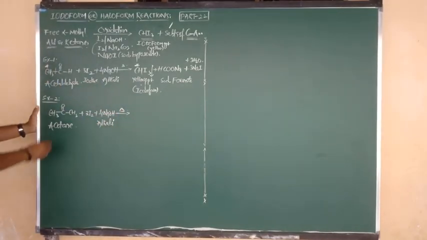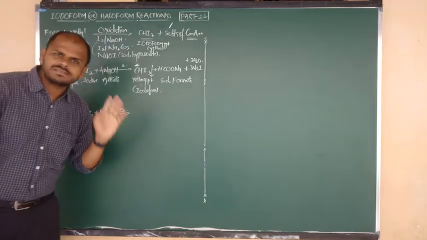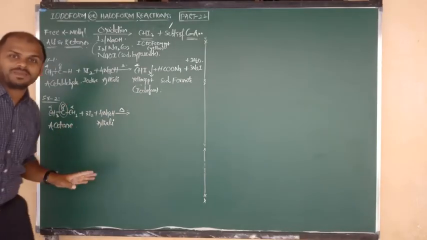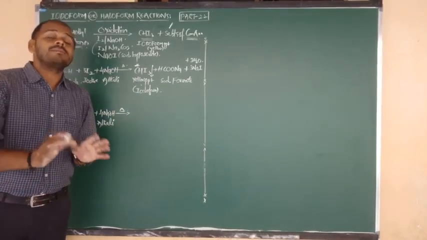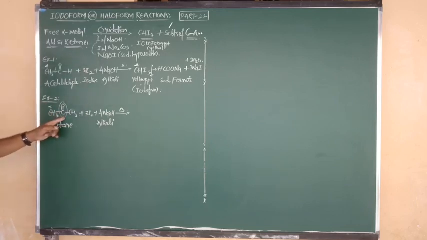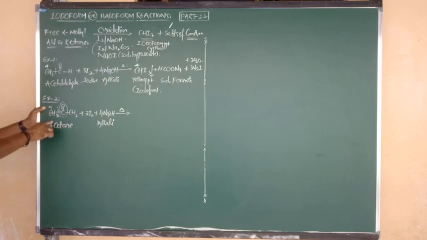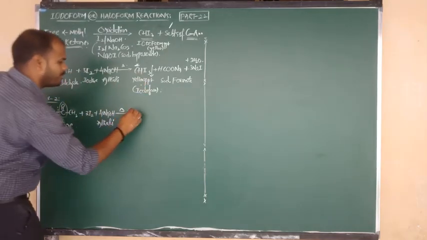Reaction with iodine, in the presence of alkali. Now listen carefully. This is the functional group. Adjacent to the functional group is alpha, on both sides. Both side alpha carbons are there, free alpha methyl, means it is more reactive. Good. But at a time in the reaction we don't need to consider both alpha methyl groups. Let us consider any one alpha. I want to consider this alpha. Both are alpha, no problem, anyone you can consider, but I am going to consider the left methyl. Free alpha methyl ketone, and this is free alpha methyl aldehyde. Both are positive for iodoform. So this alpha methyl we are going to consider. Here bond breaking will take place. Such alpha methyl changes into iodoform, CHI3.